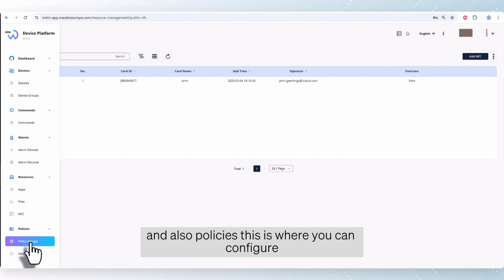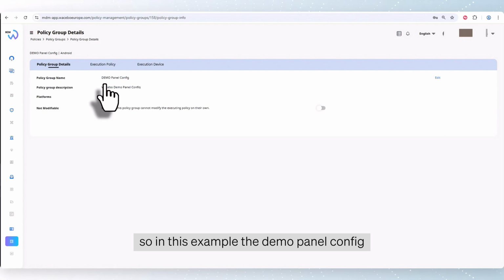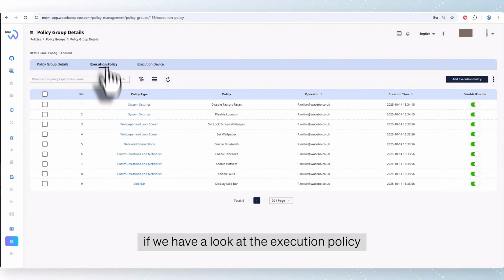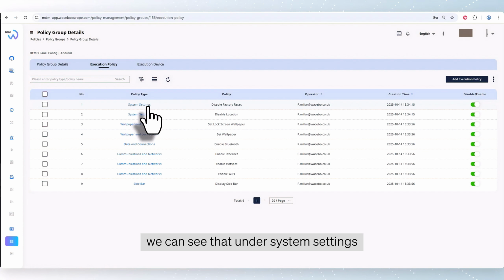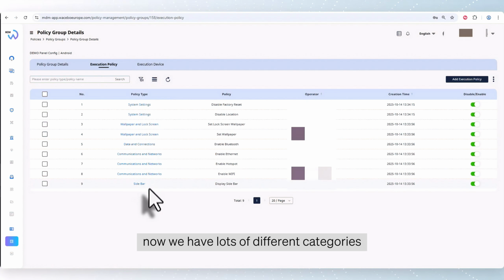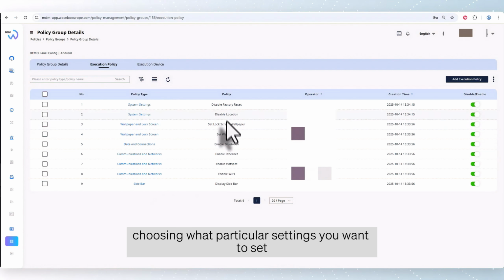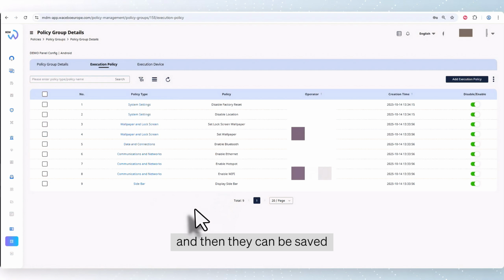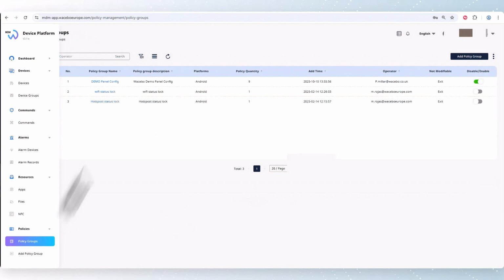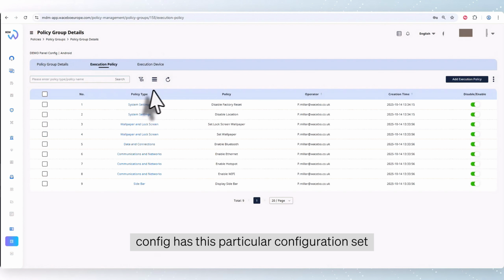And also policies, this is where you can configure specific configurations for your panel. So in this example, the demo panel config, if we have a look at the execution policy, we can see that under system settings, we've disabled factory reset. Now we have lots of different categories with regards to configuration, so you will run through this process choosing what particular settings you want to set, and then they can be saved. So in this example, the demo panel config has this particular configuration set.